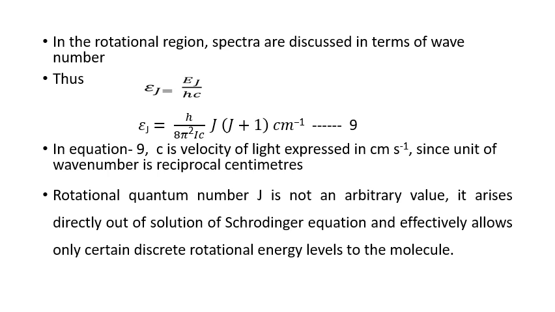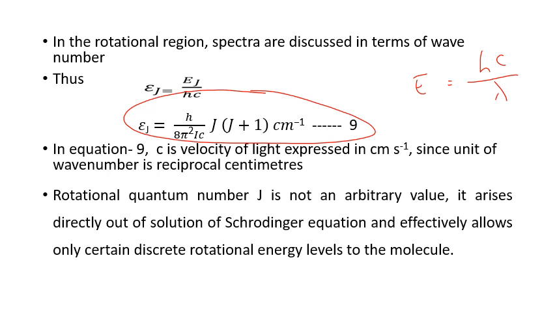So by converting the equation which is in terms of joules, by using the relation E equal to hc by lambda, we can convert the energy in terms of centimeter inverse, and we are getting here equation 9, that is epsilon j equal to h by 8 pi square Ic, j into j plus 1 centimeter inverse.